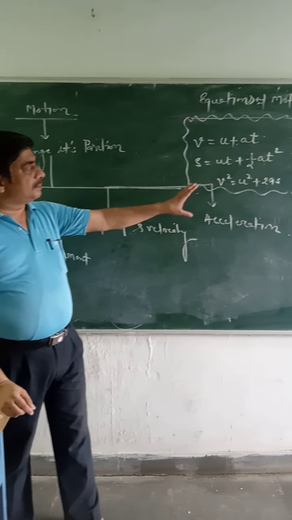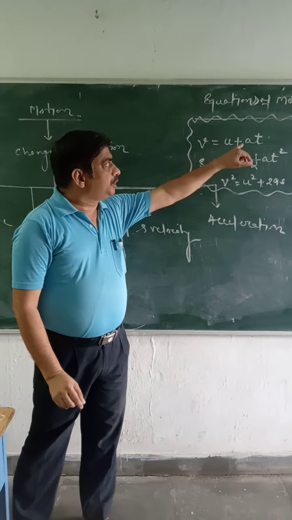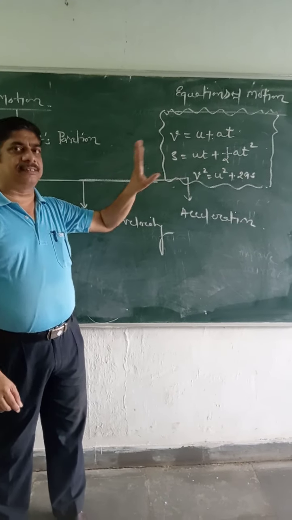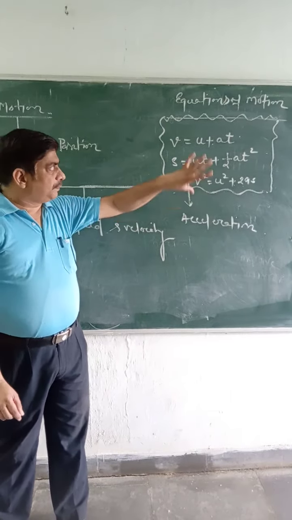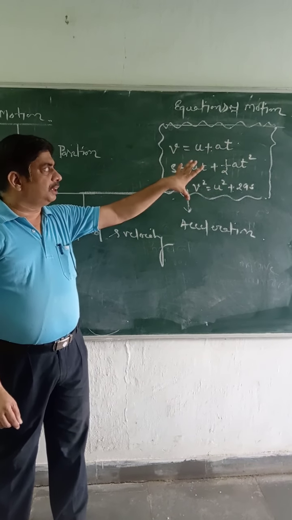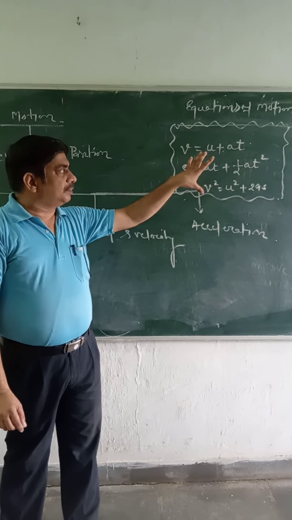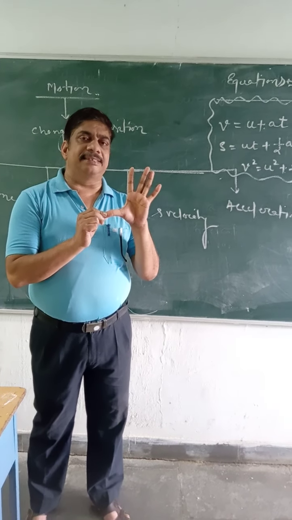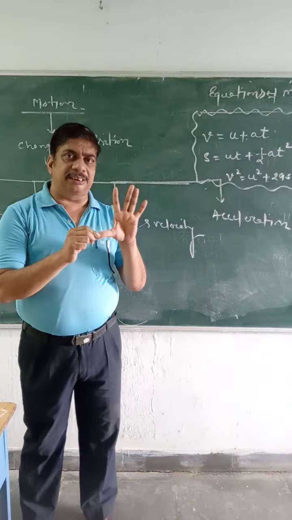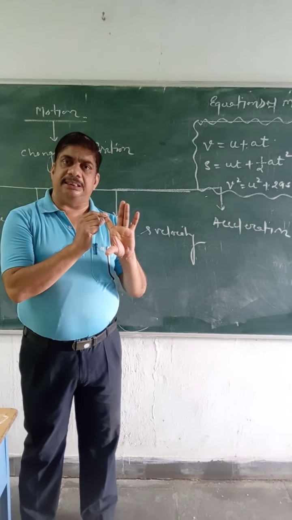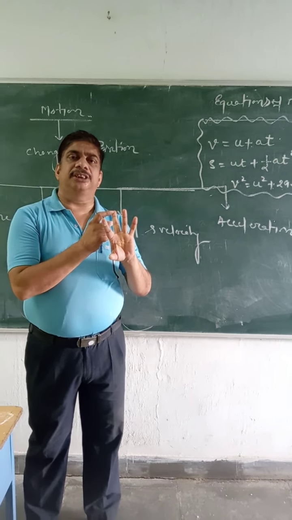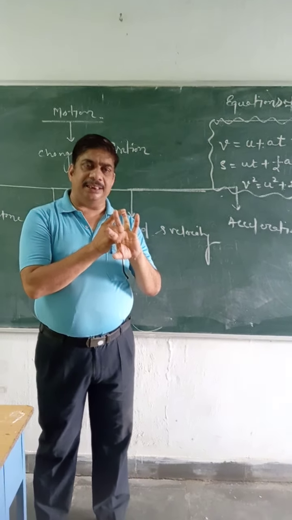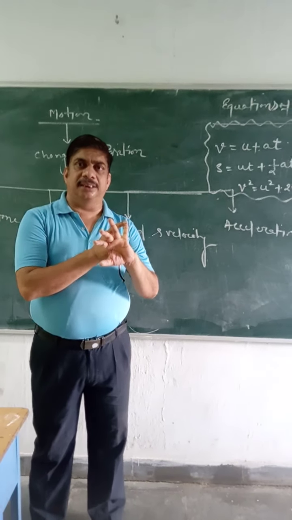Now here you can see in each and every equation 4 variables are there. But if you observe minutely, in all these equations 5 variables are there: the distance covered by the moving object s, initial velocity u, final velocity v, acceleration a, and time t.